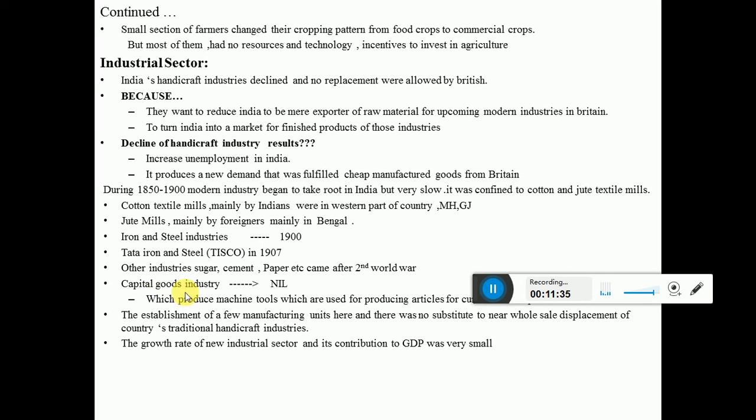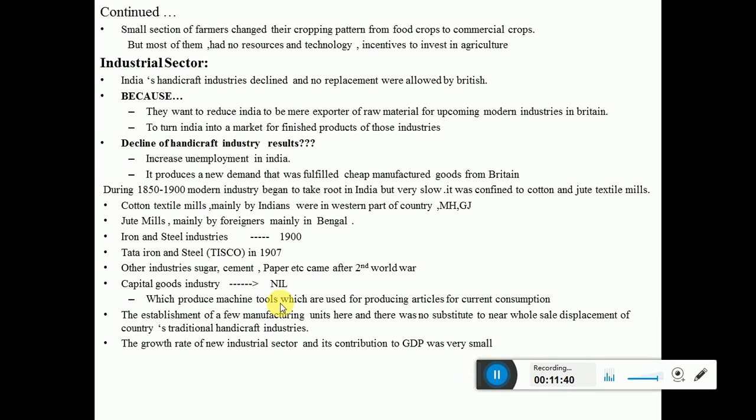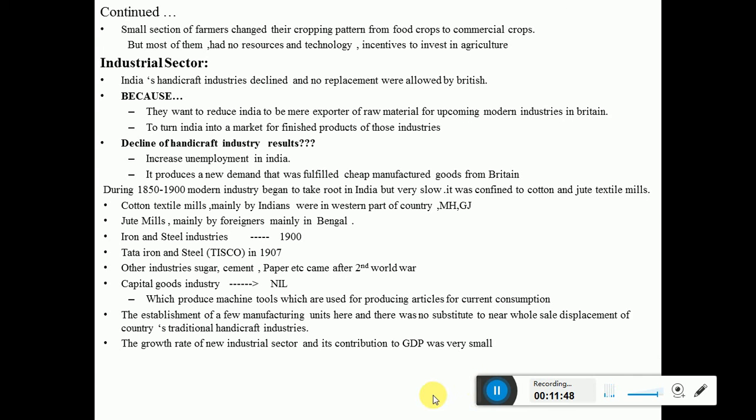Capital goods industries are those which produce machine tools, for making other things, like producing material for current consumption. If we want to produce sugar, for that we need some machineries. Those machineries are produced by the capital goods industry, and that was totally nil in India.